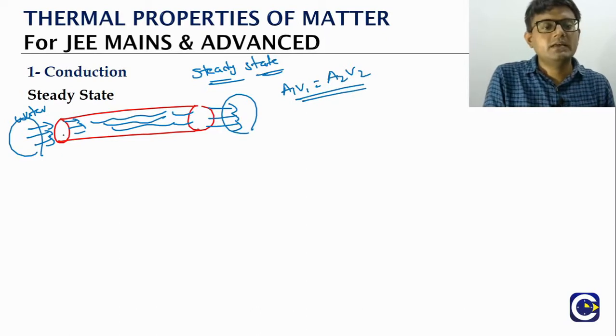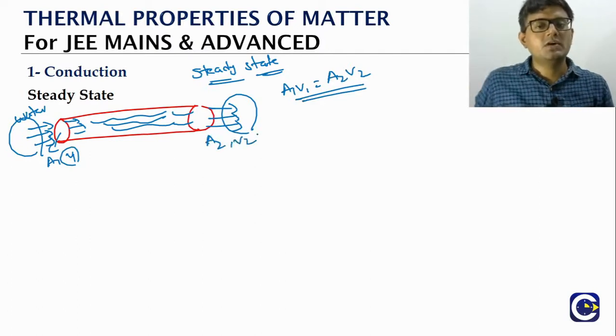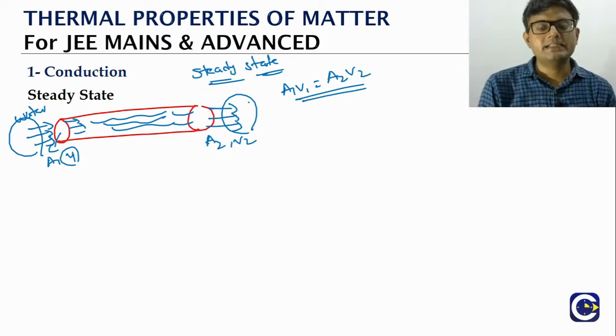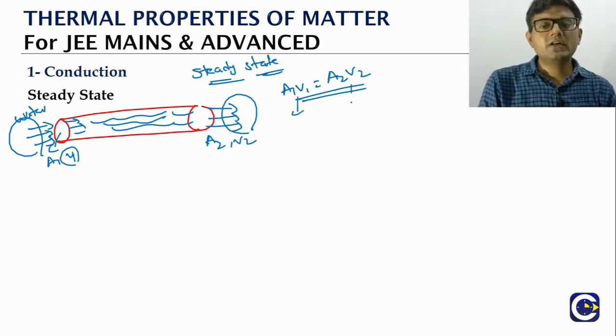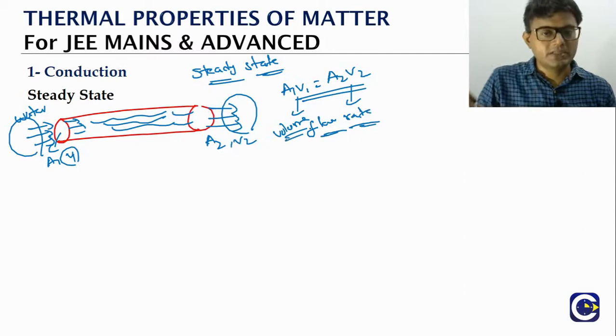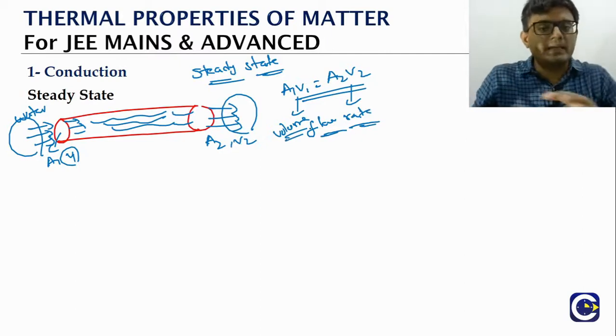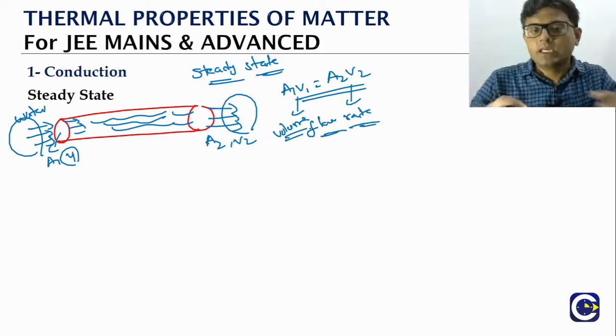So what is A1? The area of cross section. V1 is the speed of the water jet. A2 is the area of cross section here. V2 is what? The speed of the water jet at the exit side. So this A1 V1 or A2 V2, that is what we call as the volume flow rate. Of course, assuming the density of the liquid is not changing, the volume flow rate will remain the same. Okay.